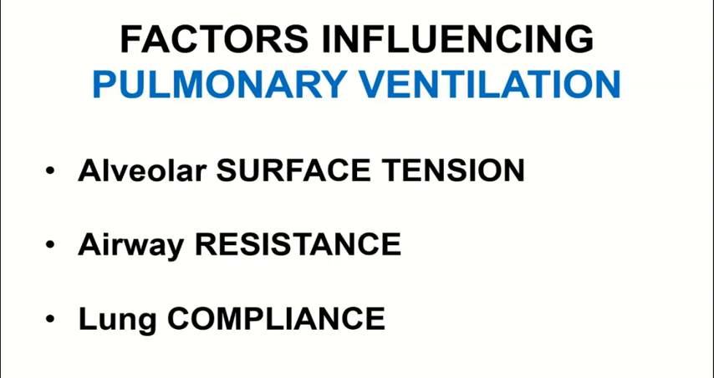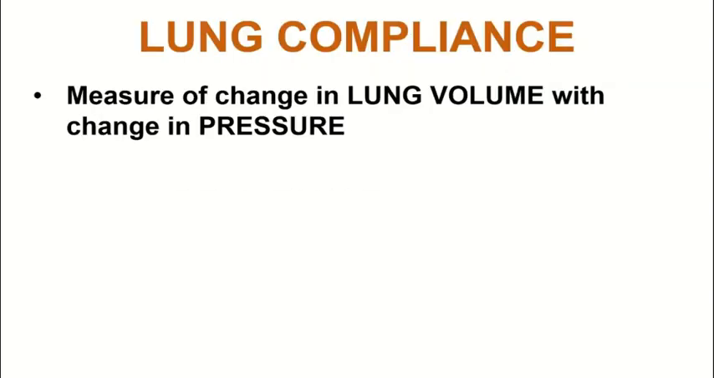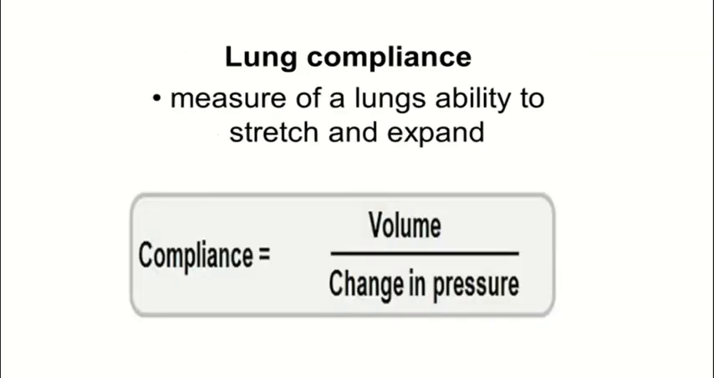Finally, we can examine lung compliance as our final factor that influences pulmonary ventilation, since at this point we've looked at alveolar surface tension as well as airway resistance factors. Lung compliance is the measure of the change in lung volume with changes in pressure. Think of this as the lung's ability to stretch when a pressure is applied to them. Compliance is measured as a change in volume over a change in pressure. If we expose lungs to a specific change in pressure, we can observe how much their volume changes in response.